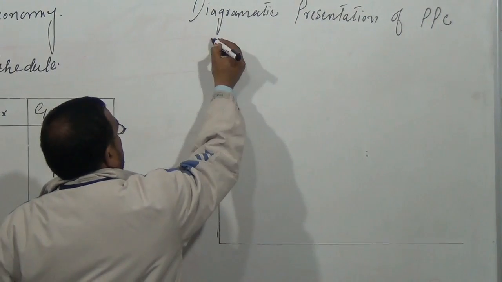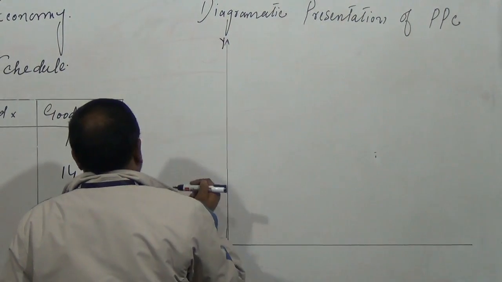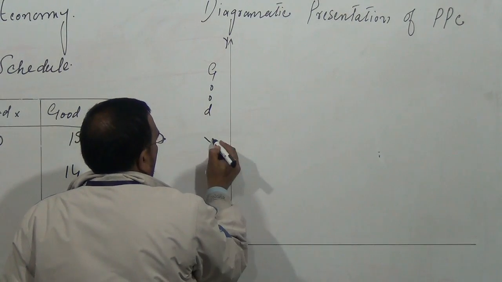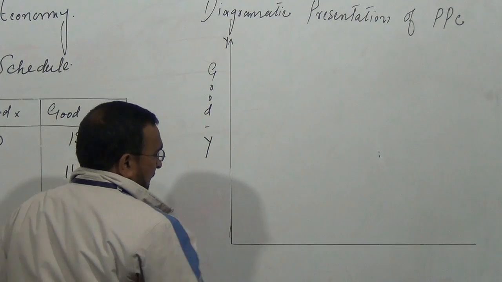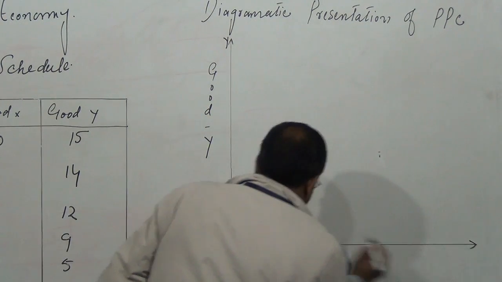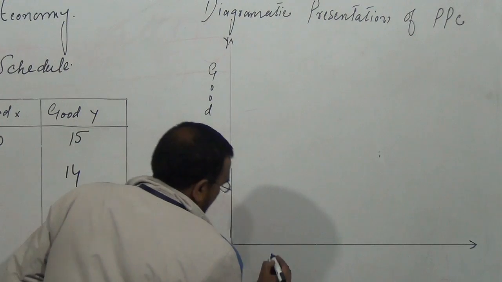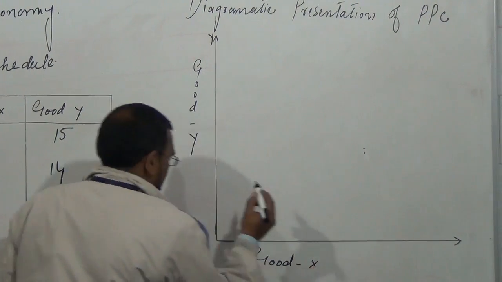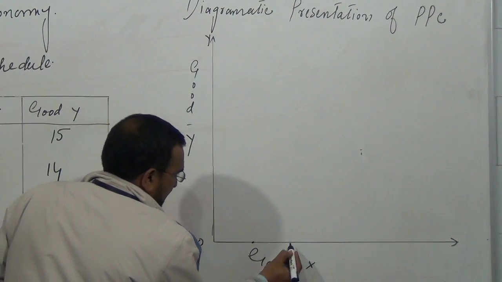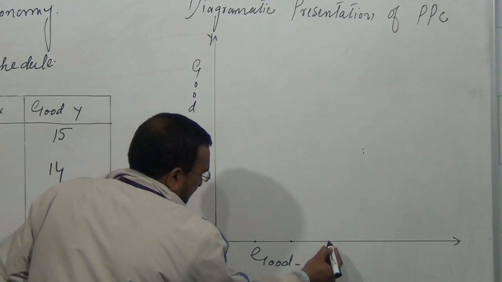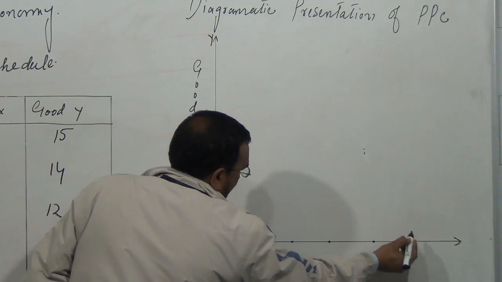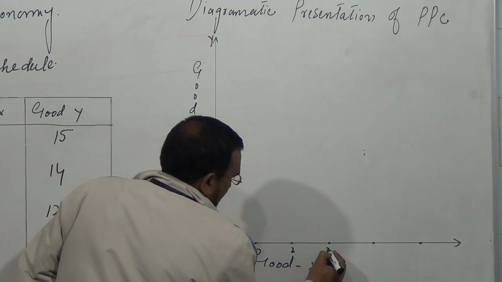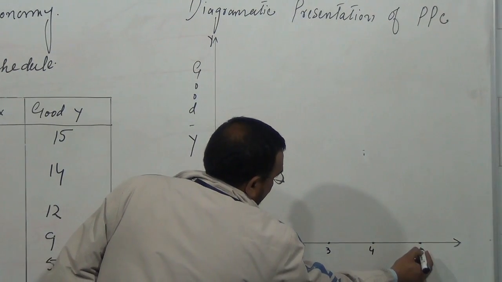Along this y-axis, we are going to show good Y, and along this x-axis, we are going to show good X. 1, 2, 3, 4 and 5.